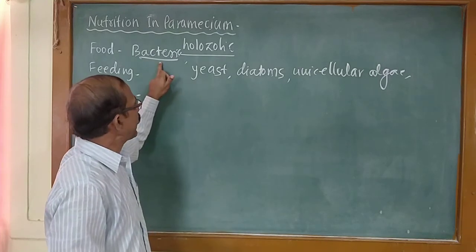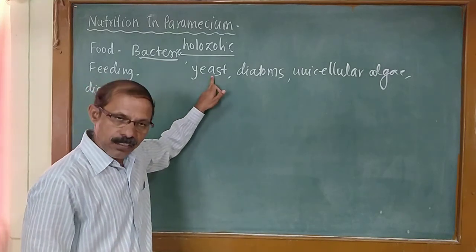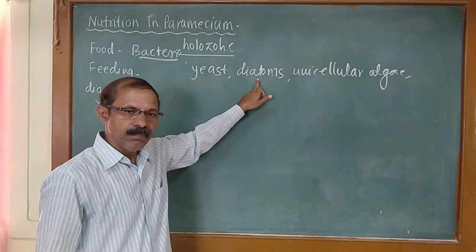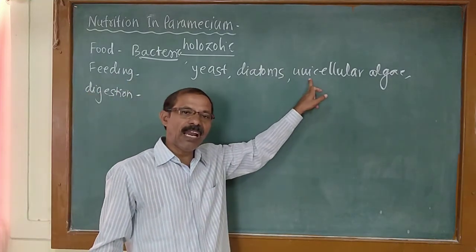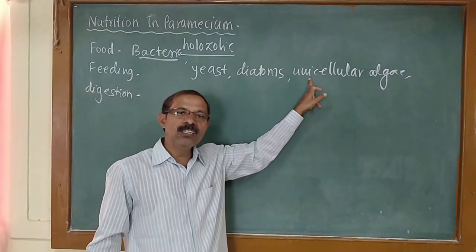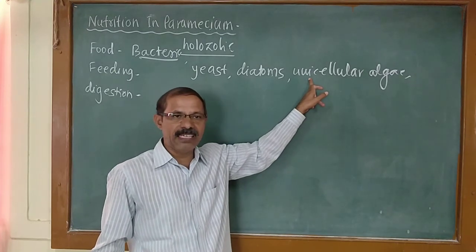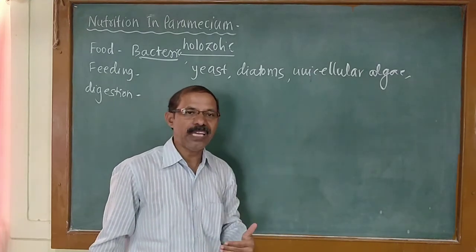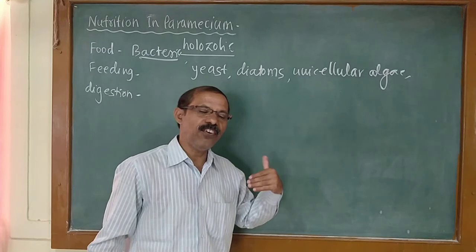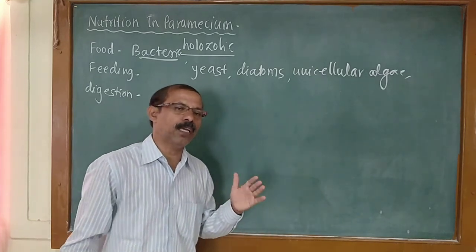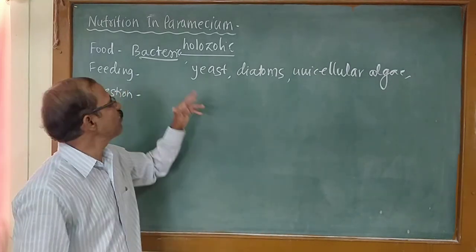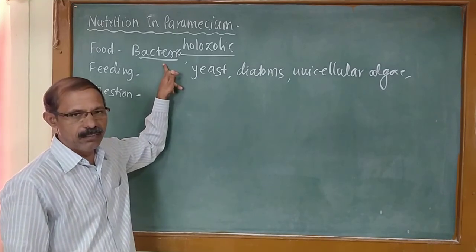The food is bacteria, yeast, diatoms, unicellular algae and other microorganisms which are floating in the water. So it feeds on a variety of food material, but generally it prefers bacteria.